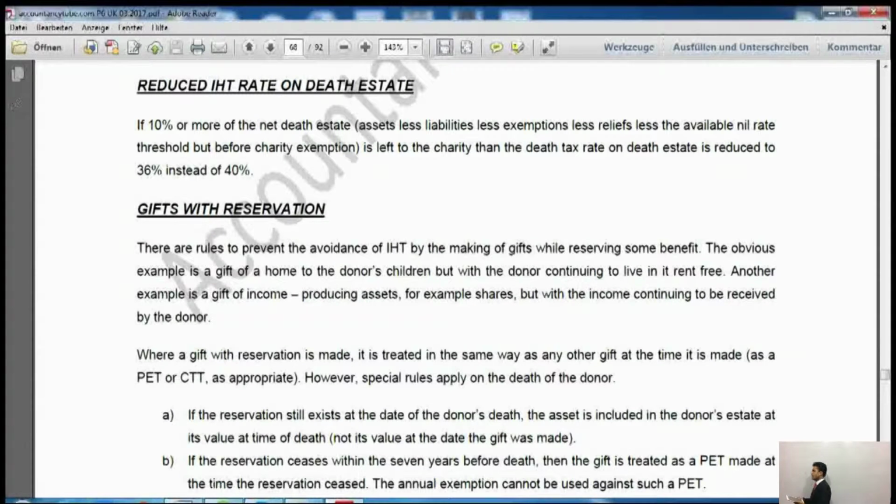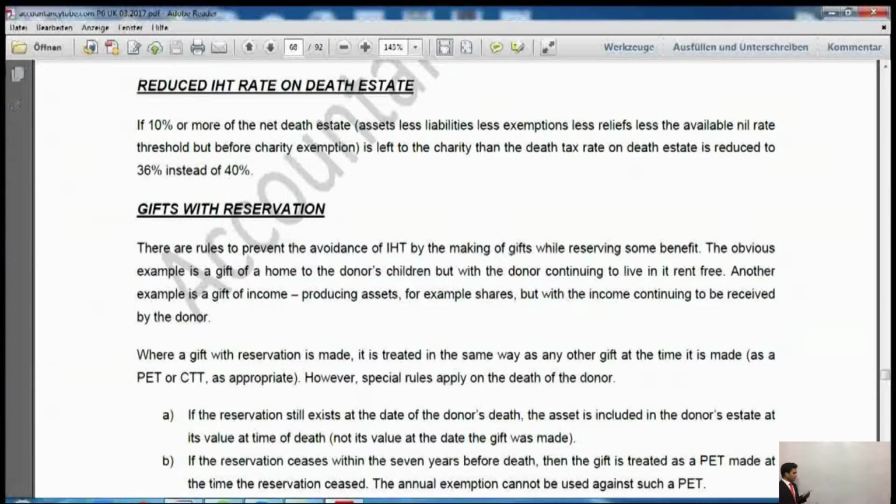Now the death tax rate was 40%, and what was the inheritance tax rate during lifetime, if you remember? Yeah, lifetime tax rate was half of what the death rate is. Death rate is 40%, whereas the lifetime tax is 20%. However, it was more than that if the individual is going to pay it. If the individual is going to pay, then it was 25% lifetime tax. Otherwise, if the trust is paying, then it was 20%, if you remember.